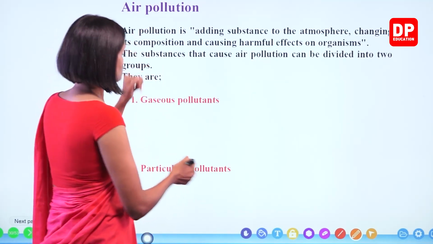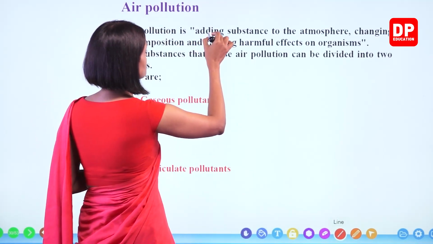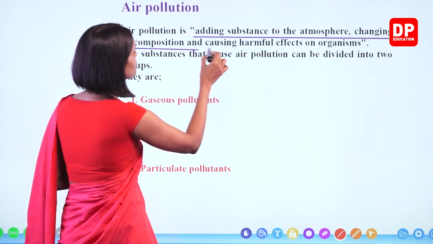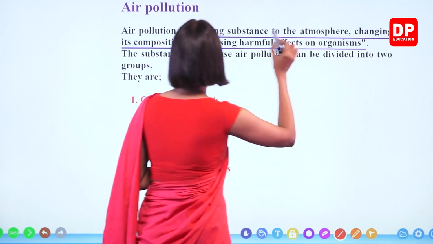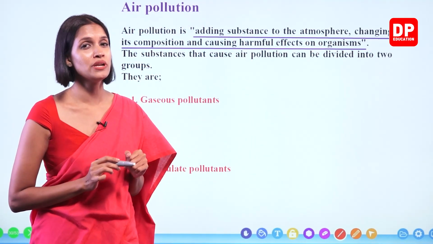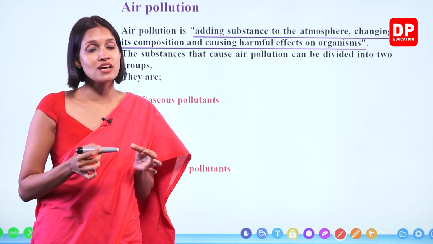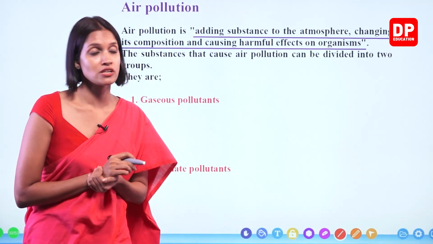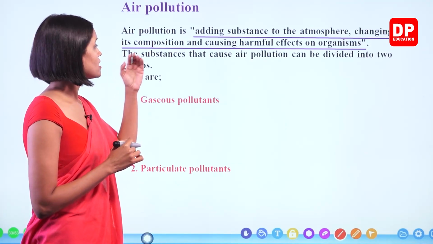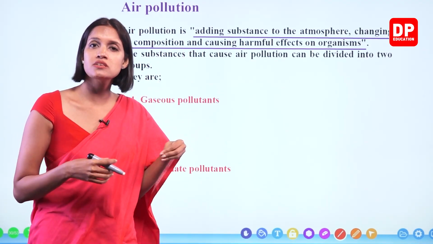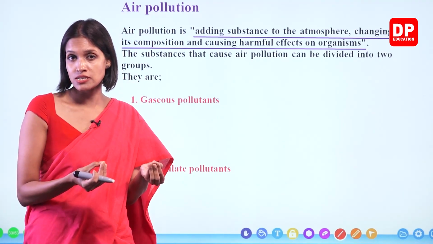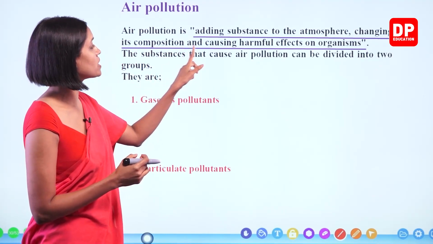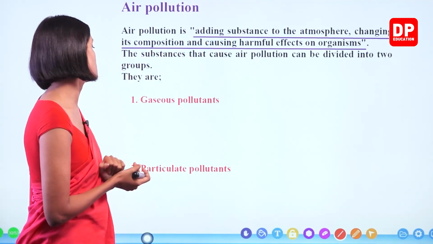Right, children? So, adding substances to the atmosphere, changing its composition, and causing harmful effects on organisms is known as air pollution. Very simply, air becomes unsuitable for consumption, which means to inhale. Air becomes unsuitable for consumption. So the substances that cause air pollution are known as pollutants. There are two types of air pollutants. The substances that cause air pollution can be divided into two groups.